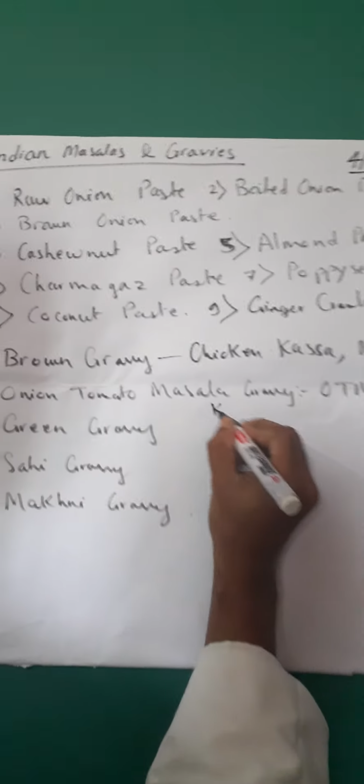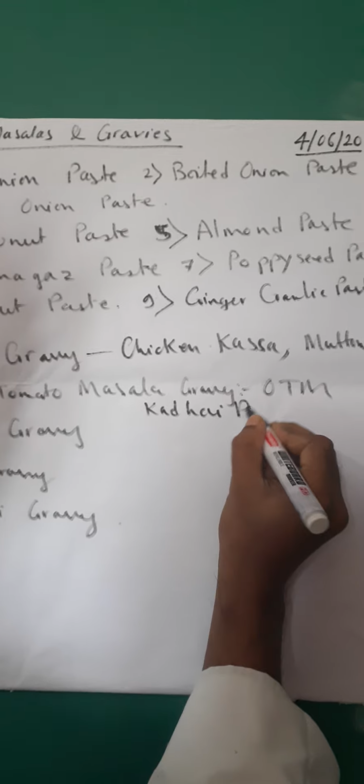So this, as I said, forms the base of many dishes. Out of this, if you are adding karai masala, as we were speaking about Indian masalas, karai masala is a combination of different spices which are broiled. For example, red chili, coriander seeds, whole cumin and peppercorns are taken, broiled and made into a rough powder. If that is added into this onion tomato masala gravy, and then you add paneer, that becomes your karai paneer.